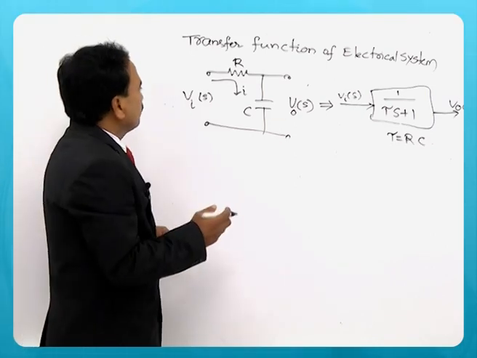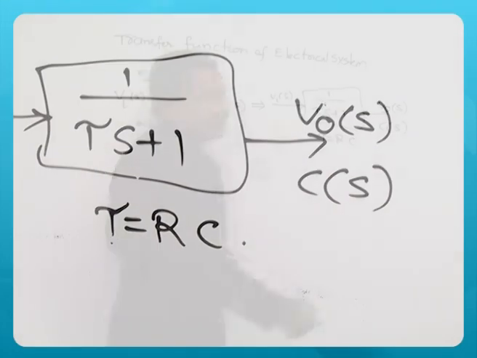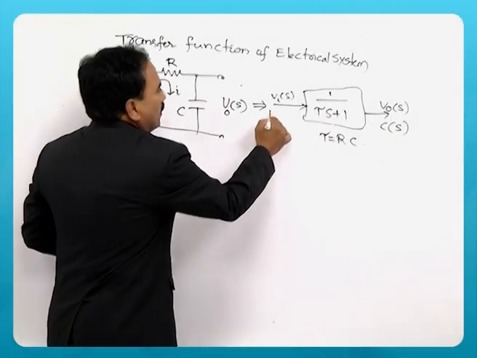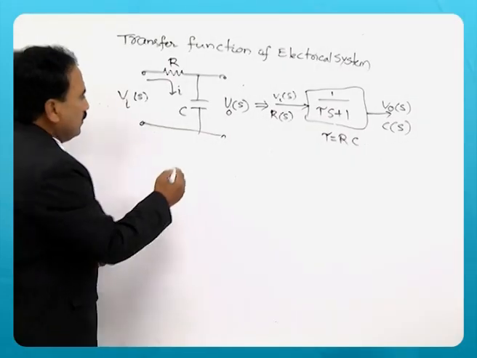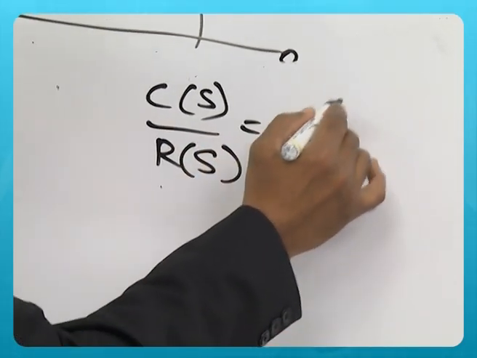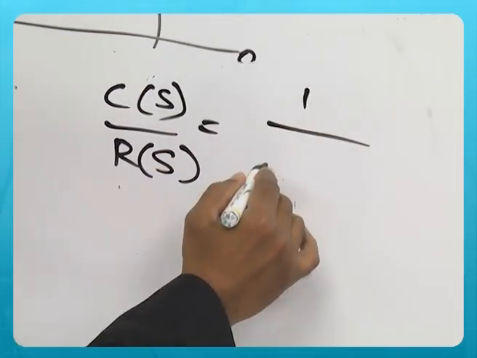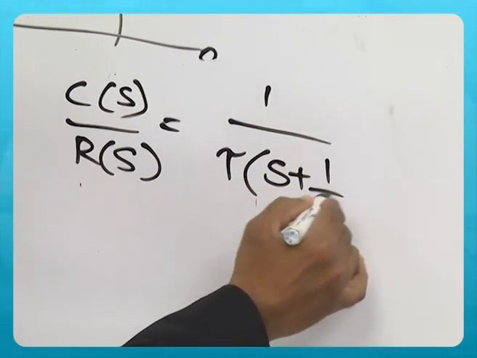For example, if I call this V naught of s the controlled output C of s, and the input the reference R of s, then C of s by R of s is 1 by tau into s plus 1 by tau.